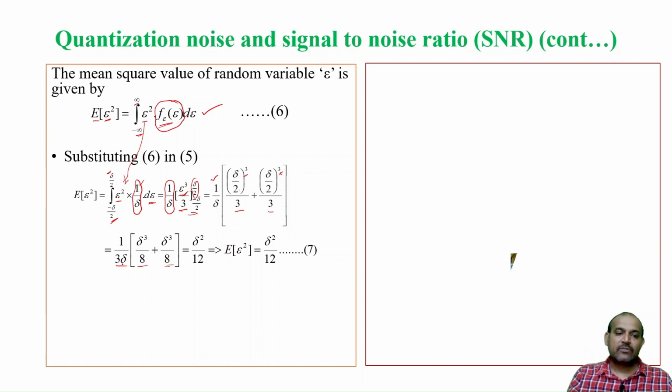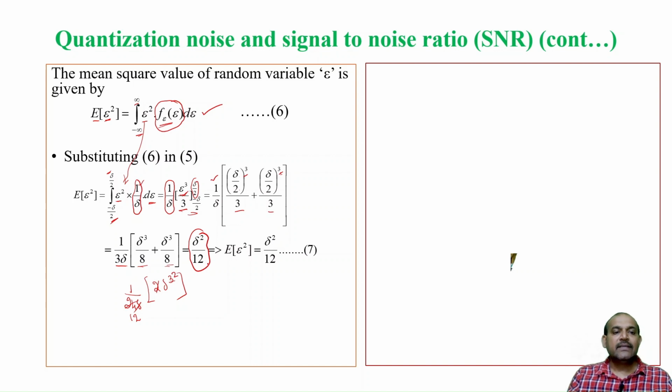If you bring it outside, it becomes 24 delta into 2 times delta cube. So 8 threes are 24, delta, and 2 delta cube. One delta cancels, cube becomes square, and you will remain with delta square by 12.